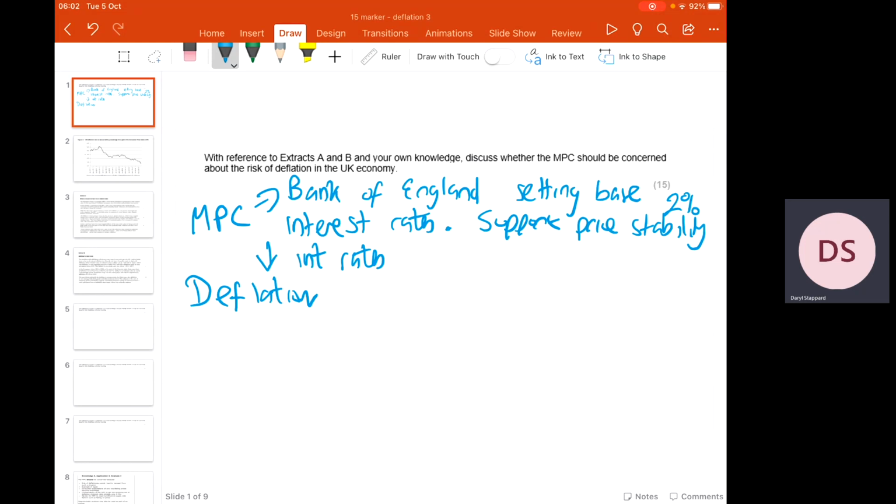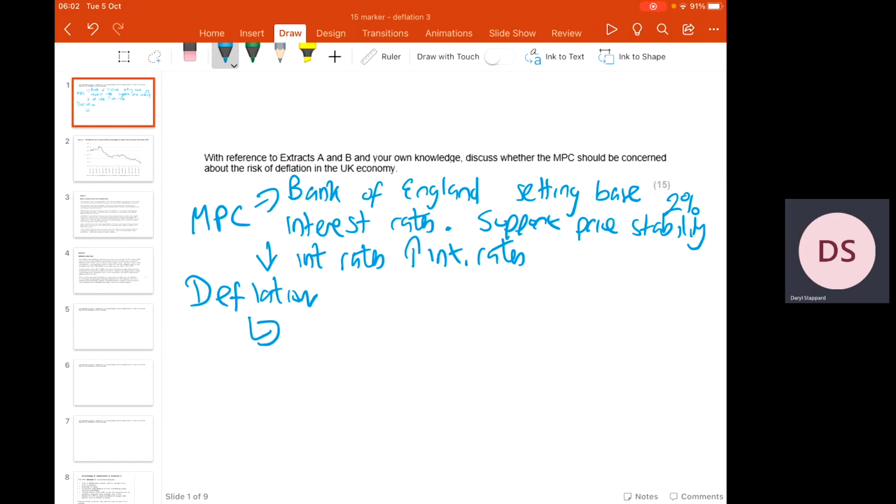If inflation was too high, then you'd be looking to raise interest rates. And what that higher interest rate would do, it would stimulate more saving, discourage borrowing and reduce aggregate demand and bring down inflation towards more manageable levels. Okay, so the Monetary Policy Committee would recommend higher or lower interest rates depending on what the rate of inflation is.